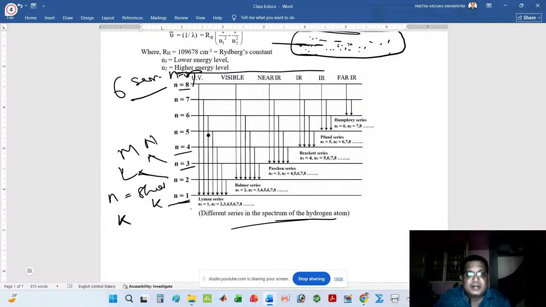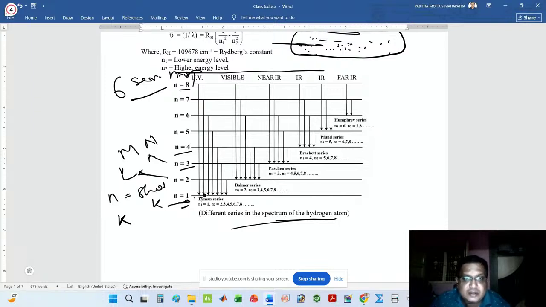There are different types of series found in the hydrogen spectrum. At first, I want to show you what the Lyman series is. I have given the Lyman series in the figure here. The Lyman series starts from n equal to 1, that is n1, the ground state.